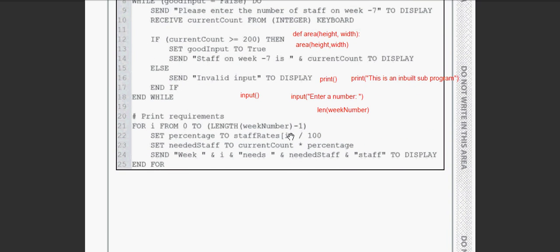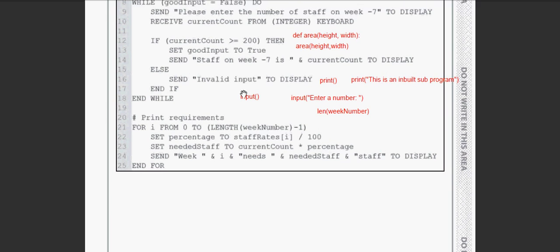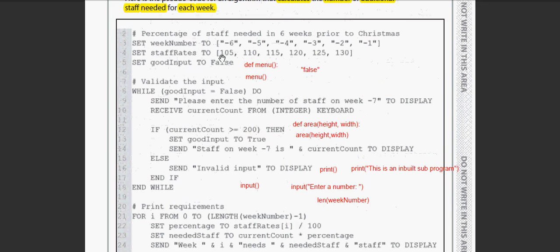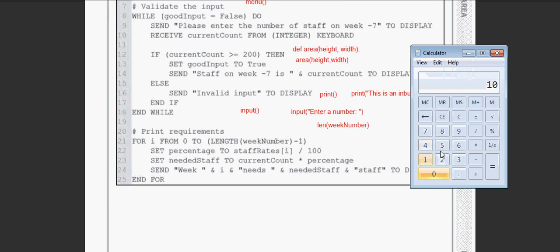Now percentage, they haven't written it in like they do here from integer keyboard. They haven't put that. This is a thinking part. You have to work it out. So staff rates, and we've talked about this at some length now, but I is going to be a value from 0 to 5, and it's coming from the staff rates list. So it would be 105 to start with. So let's say in the first iteration, staff rate would be 105 divided by 100. Well, I know you don't have a calculator in your exam, but you're all good at maths, so that's okay. So 105 divided by 100 is going to give us 1.05.